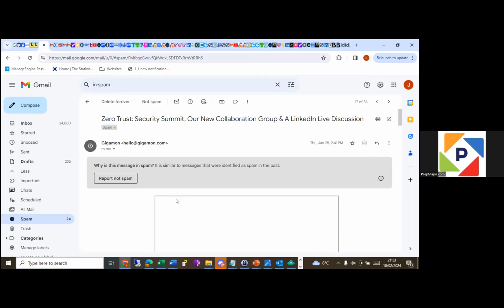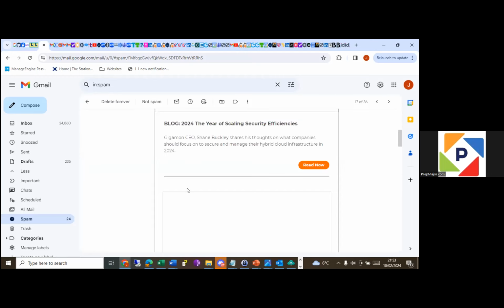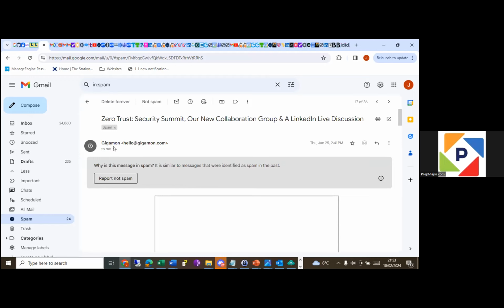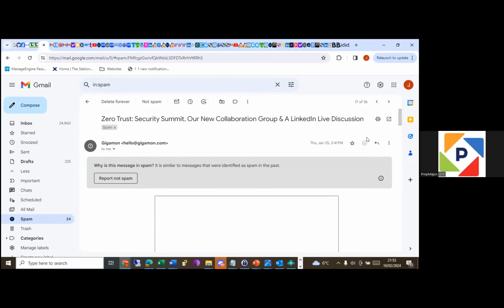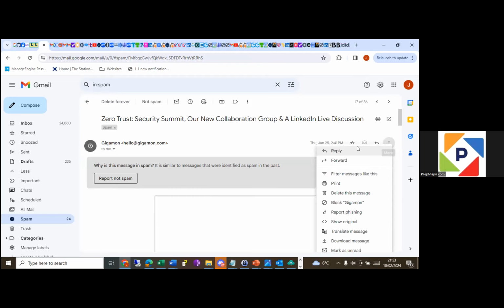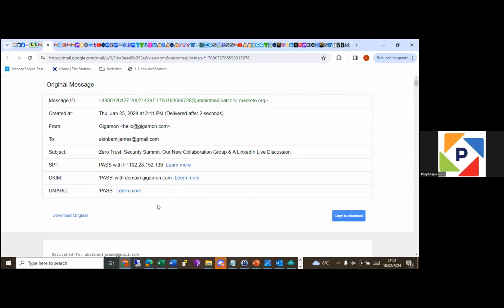So I know that this email is not phishing. I know that's hello Kimo. Don't let me say it's not phishing. Let's see. So let's analyze the header as well. So go to the three dots, show original. So it says it's coming from... yeah, I think it's phishing as well.